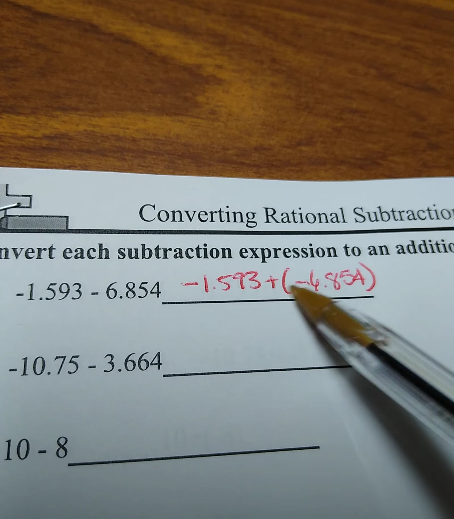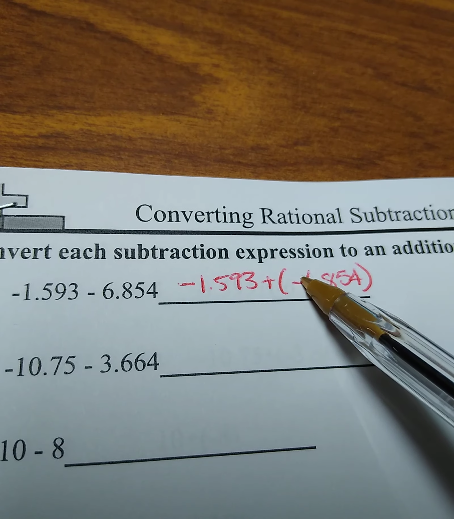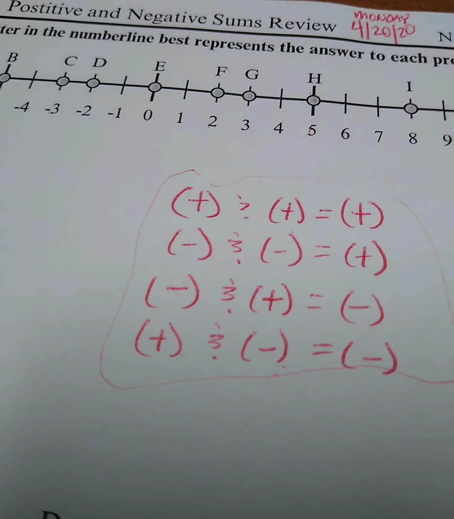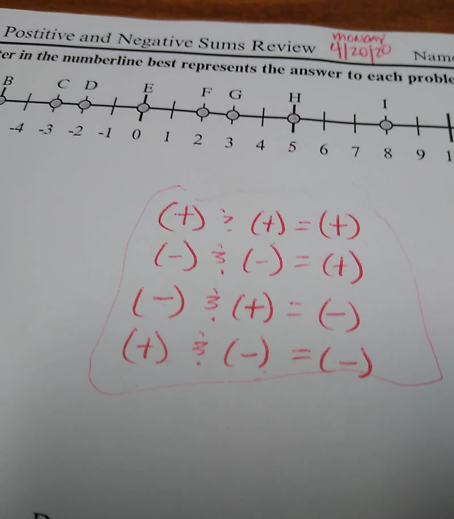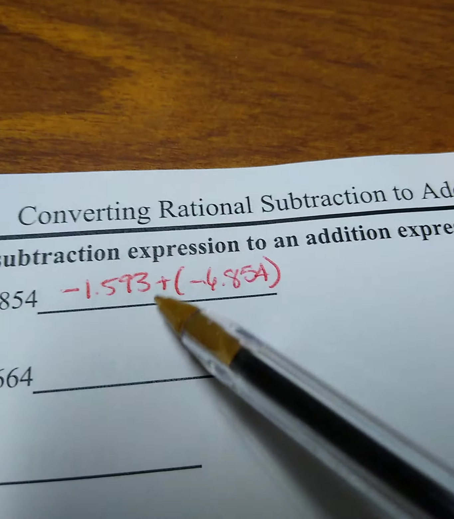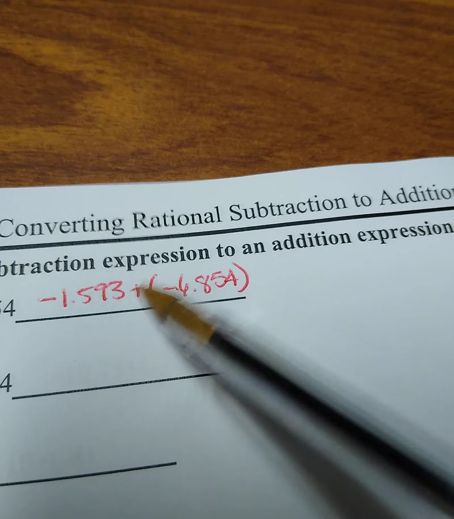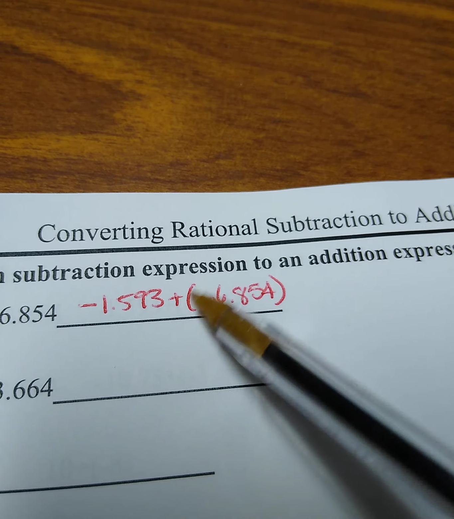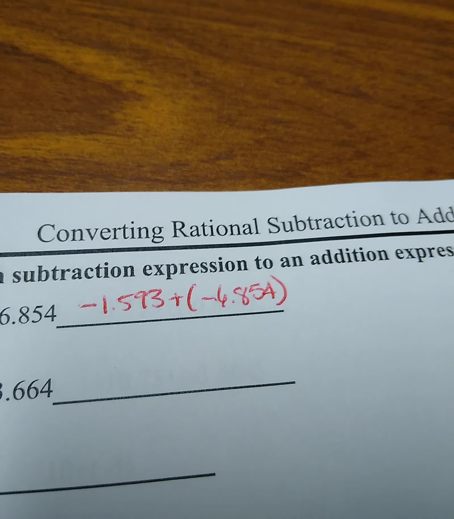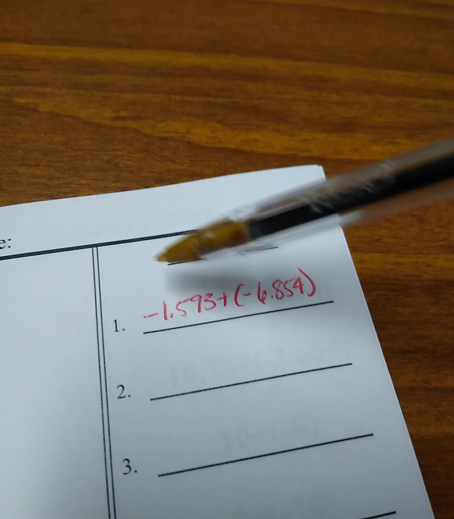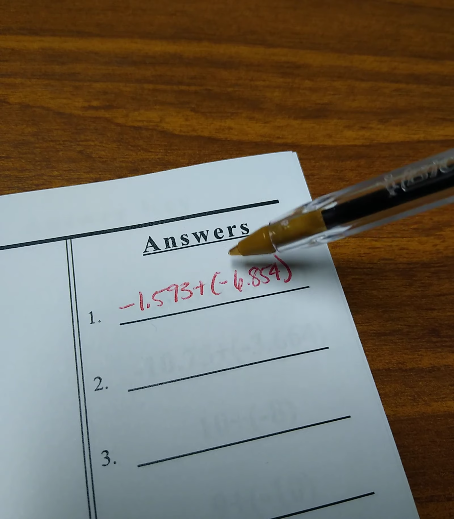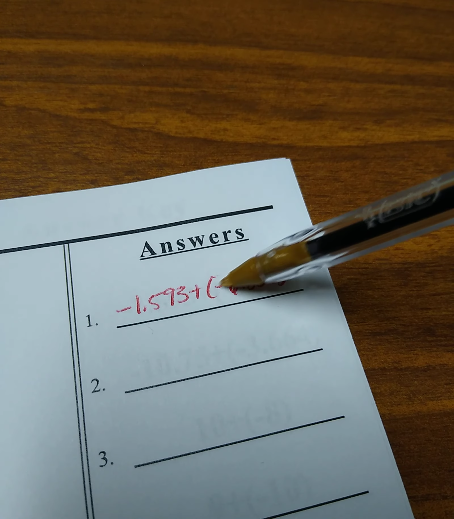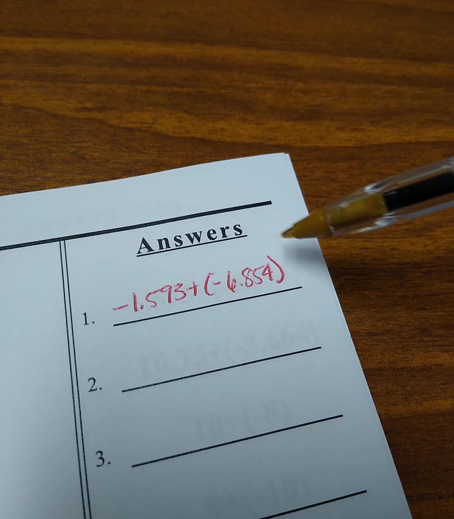Now we know a positive and a negative keeps it as a negative, okay? We know that. So we can put the sign in here, and it's not going to change the problem, okay? So our answer, how we're going to write it, is -1.593 plus, parentheses, -6.854, okay?